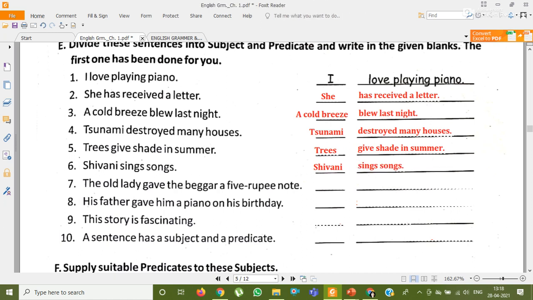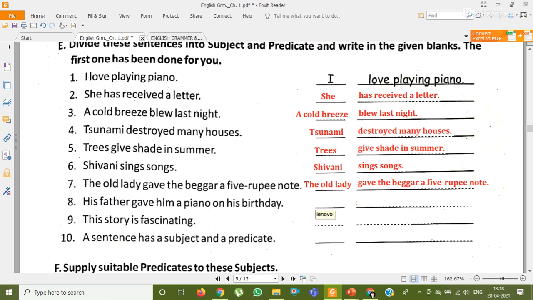So that will be the predicate. The old lady gave the beggar a 5 rupee note. So this sentence is about whom? It is about the old lady. So that will be the subject and what the old lady did, gave the beggar a 5 rupee note. So that will be the predicate part.